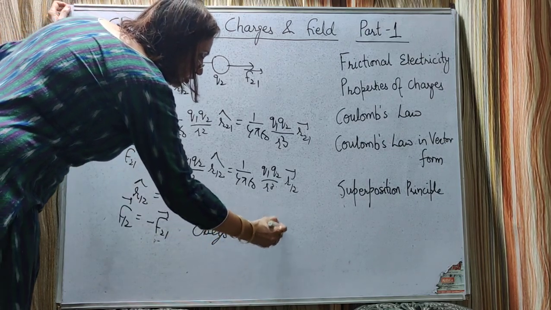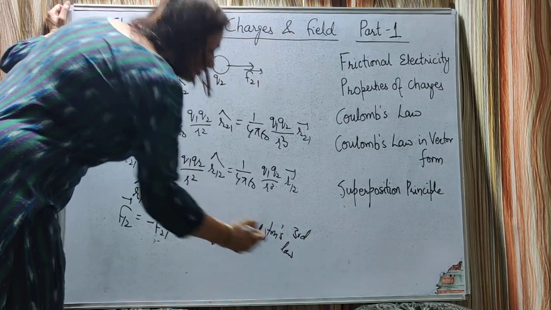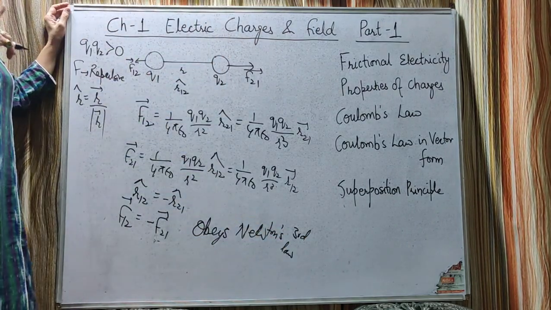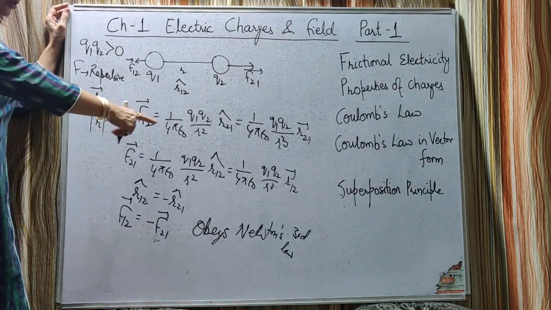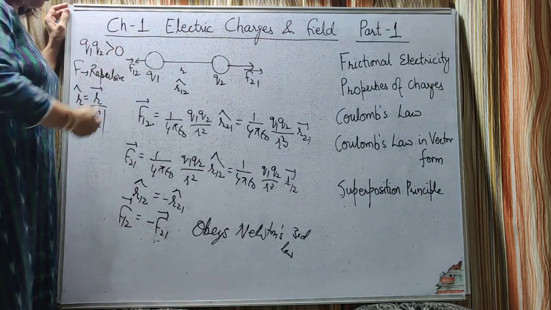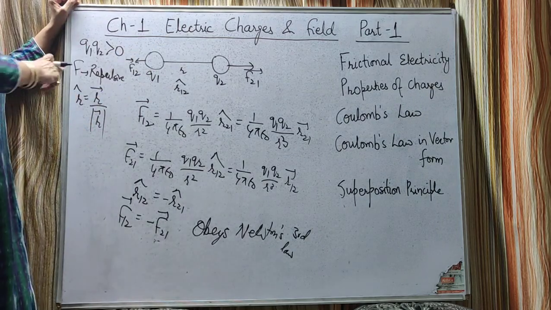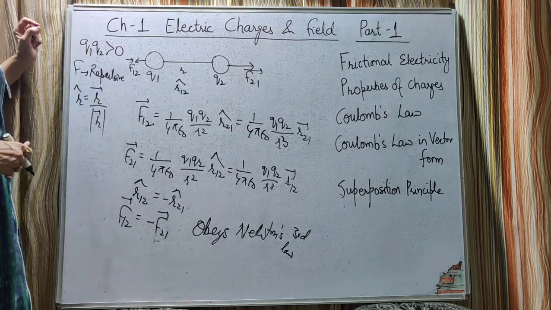That is, both the charges are attracting or repelling each other with equal force, but in the opposite direction. So here both are repelling each other in opposite directions. Okay, so this is for q1 into q2 greater than 0.